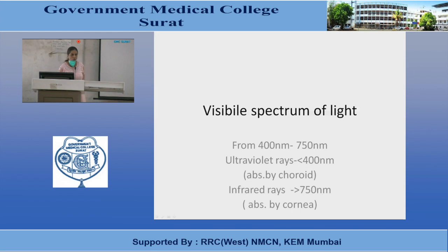When rods and cones are excited, there is a process which is known as phototransduction. That means when the rods and cones are excited by the light, they absorb light energy and convert it into visual impulse, and this visual impulse is then transmitted through the various neural cells of the retina, ultimately reaching the optic nerve, and through the optic nerve, visual impulses are transmitted to the central nervous system, where the details of the visual image are analyzed.